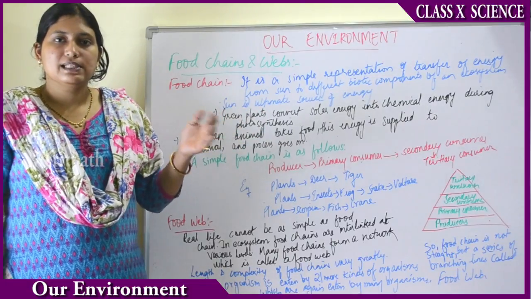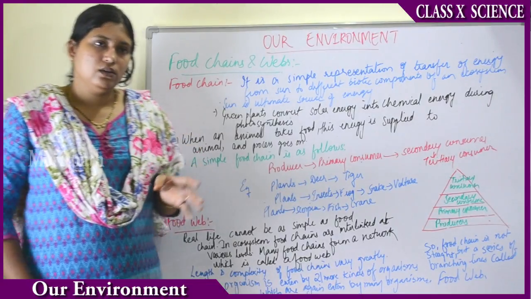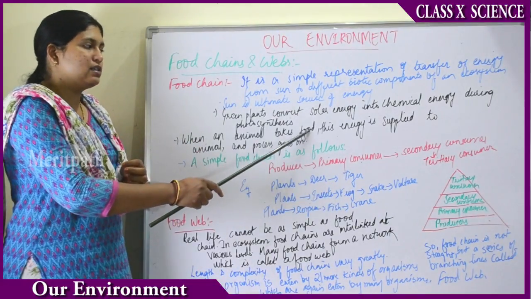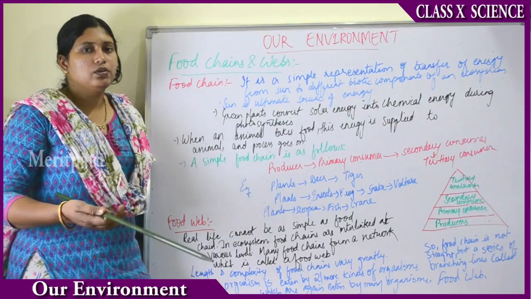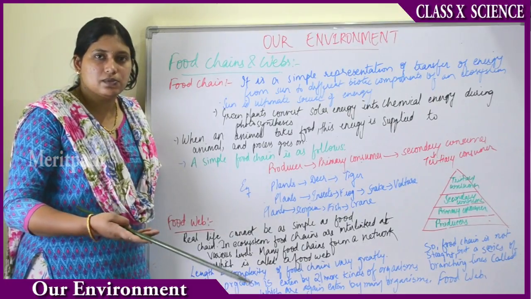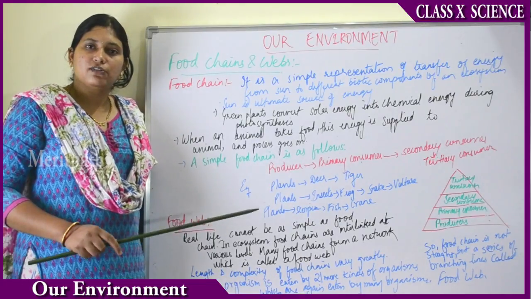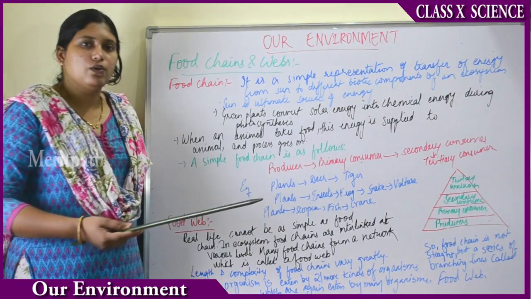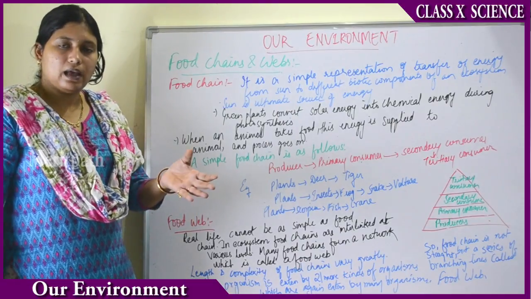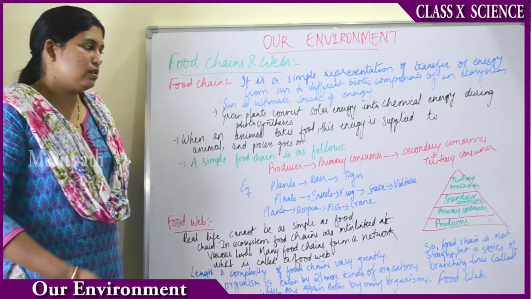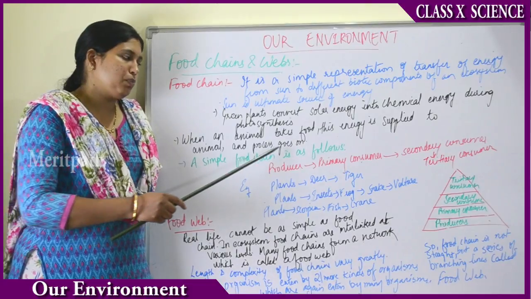Now when animals eat these plants, the energy from the plants will be transferred to the body of the animal, right? So the amount of energy present in the leaves and stems, whichever the animal eats, when it goes into the animal's stomach, this energy will be transferred to the animal's body and the process then goes on. What do we mean by the process goes on? Whoever eats this animal, some other big animal, or human beings who are non-vegetarians who eat these animals, then that energy will be transferred to their body. That is how the process goes on.